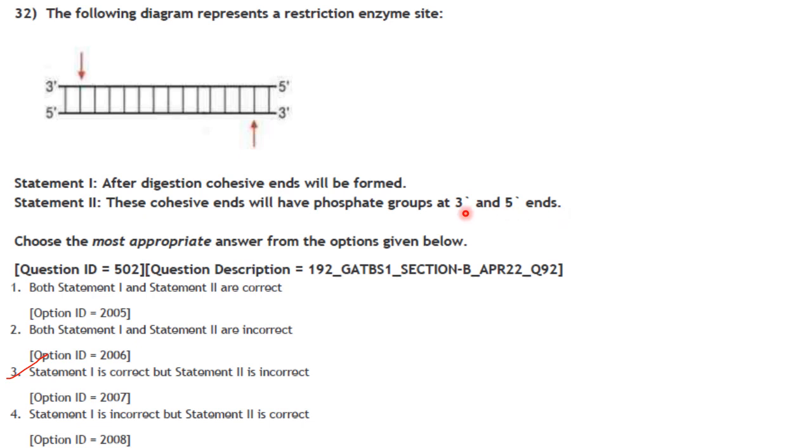Just previously, I told that after digestion with restriction enzyme, the cohesive ends will have phosphate groups at the 5' end and the 3' end will have OH groups. So statement 1 is correct, but statement 2 is incorrect. So the answer here is option 3.